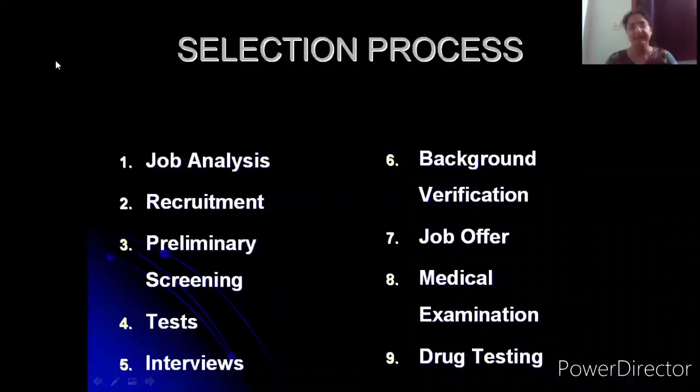Many times during background verification, you might have to pay attention to red flags that might come up. What might happen here is when you are asking the previous employer whether they would be willing to rehire the candidate.